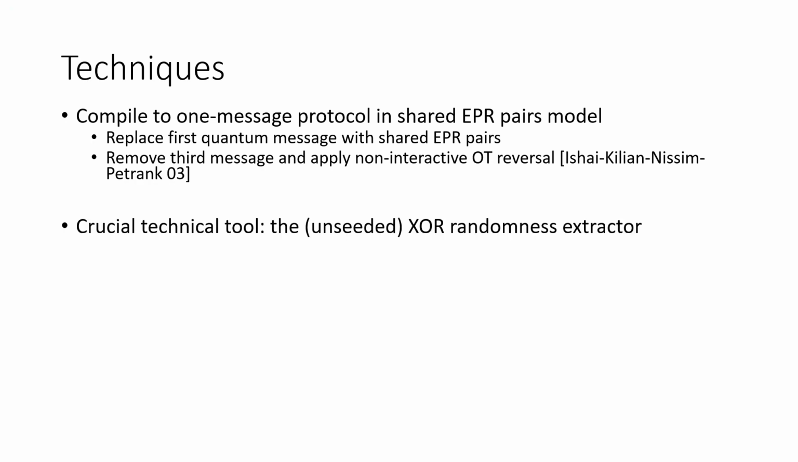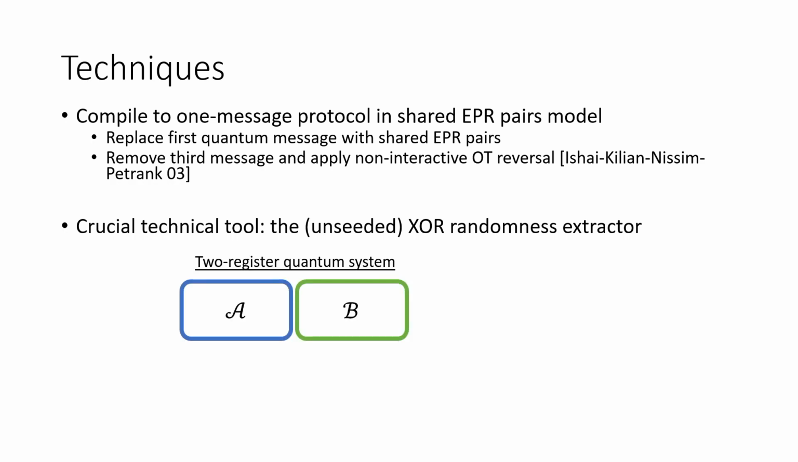And let me say some words about one crucial technical tool we need when we compile to a one-message protocol. It turns out that all prior work on OT uses some randomness extraction to basically hide the sender messages, and they use a seeded extractor. But when we move to one message, we can no longer use a seeded extractor. We just don't have enough interaction to enable that. And so we need an unseeded extractor. And it turns out that just XOR works, at least for this quantum source of entropy that we need.